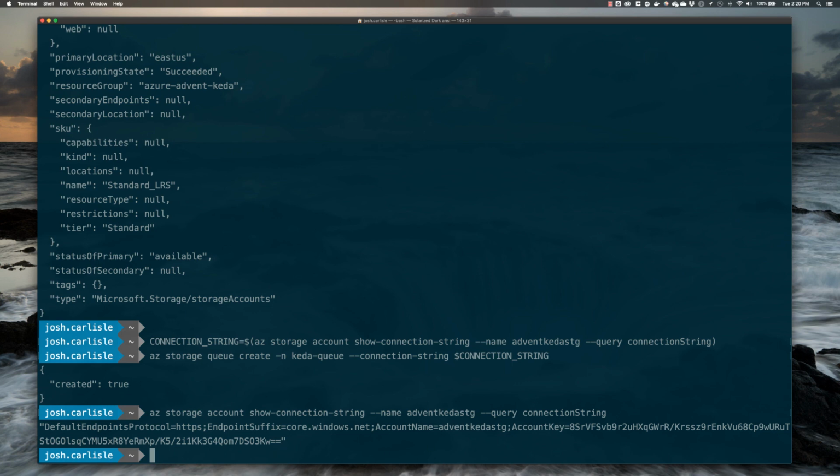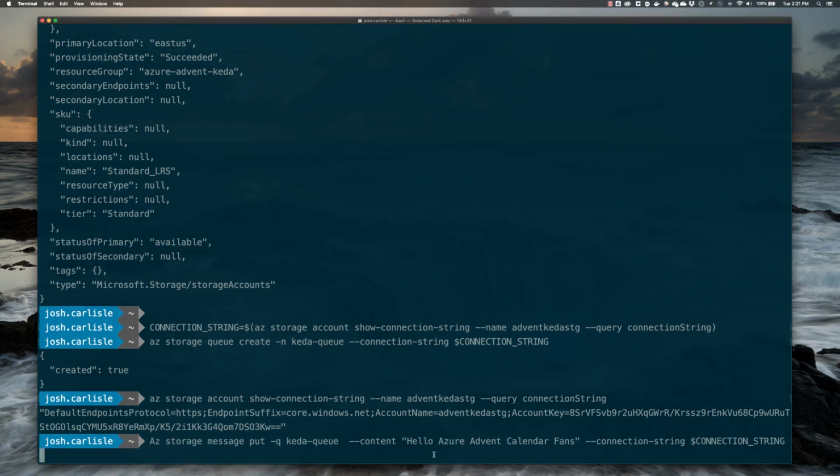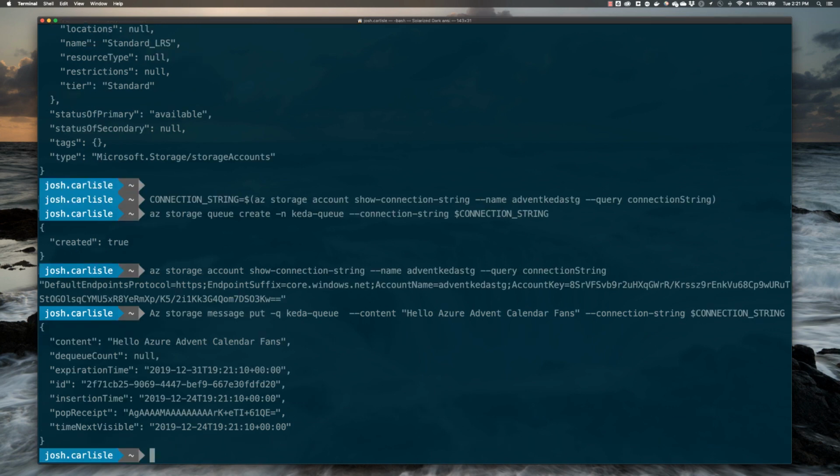But now that we have that connection string, the last thing we want to do is add a message to the queue. That queue message is going to be there so that we can test in a little bit once we have created our Azure function. And with some luck here, we now have a message waiting in the queue with some content of hello Azure Advent Calendar fans. So now that we have our resource group created, we have created our storage account and our queue with a message waiting, let's move on and create our Azure function.